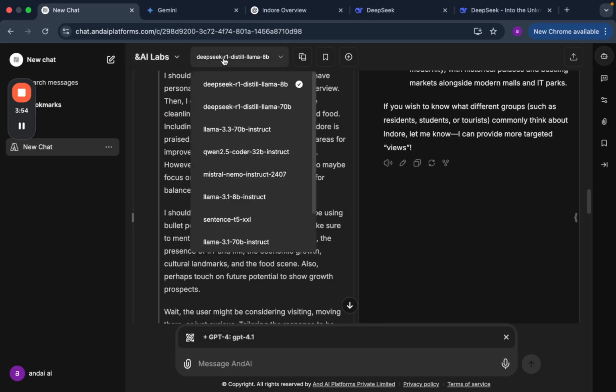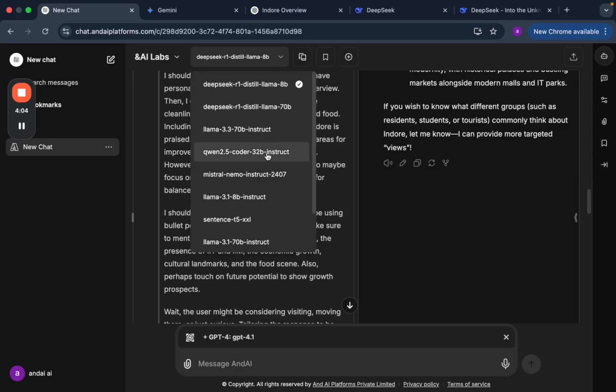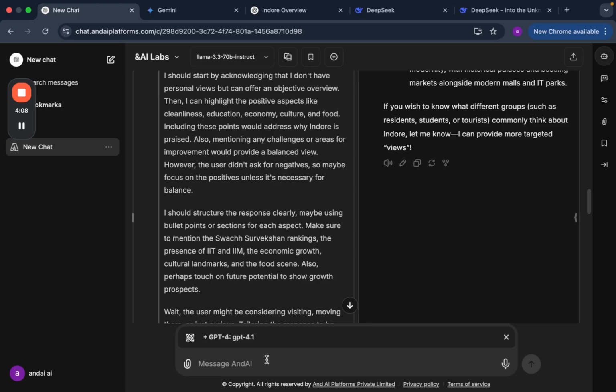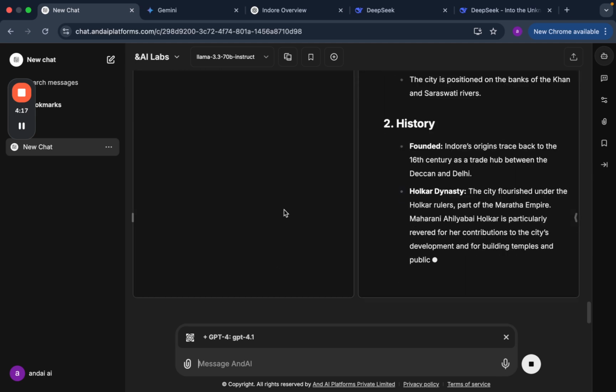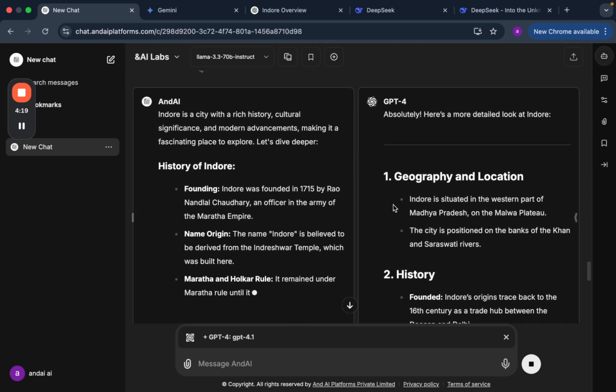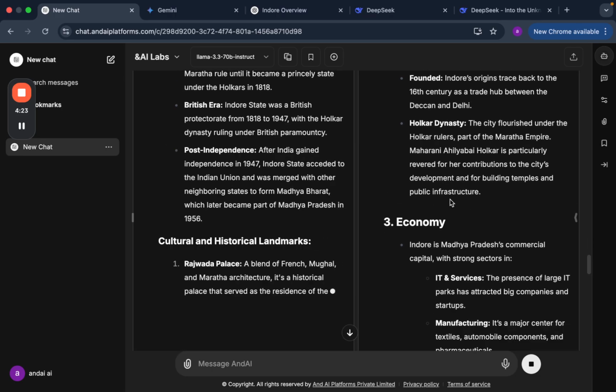These are our models which we are fine-tuning on our own LLM stack. We have our own NVIDIA GPUs on top of which we have developed this. You can select any of the models from here. Let me just select one. I will go with Llama 3.3 and ask the same question: tell me more about Indore. And I can choose and look at it comparatively, each and everything. Also, I can just switch it back.